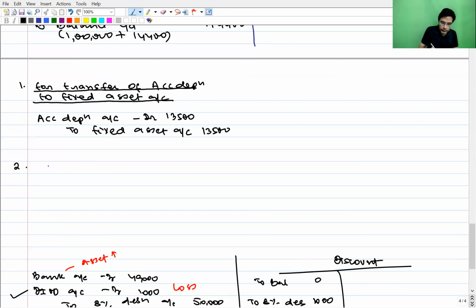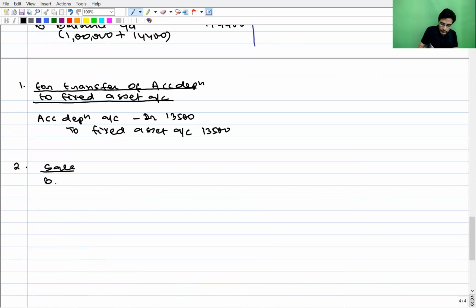Second entry is for sale. The entry for sale of a fixed asset is bank account debit to fixed asset account. This is the entry for sale of fixed asset, 7,000. And the third entry is for profit or loss.